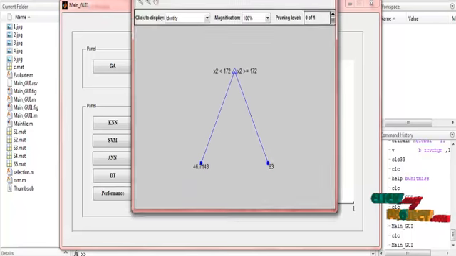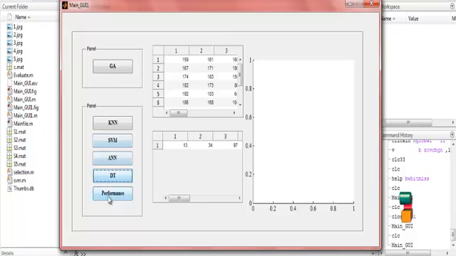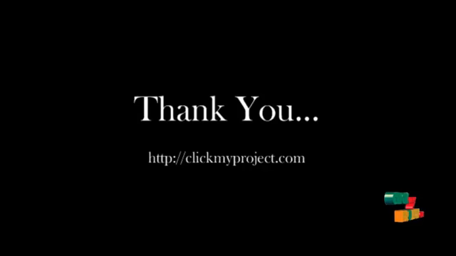For the decision tree process, it uses the regression viewer, so the tree will be shown. Finally, performance: it compares all the values. Comparing all the processes, SVM is high for the F-score, compared to KNN, decision tree, and ANN. Compared to all of these, SVM is the best. So this is the overall running procedure for the process. Thank you for listening to this video.